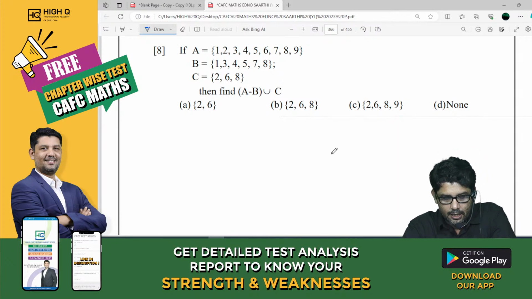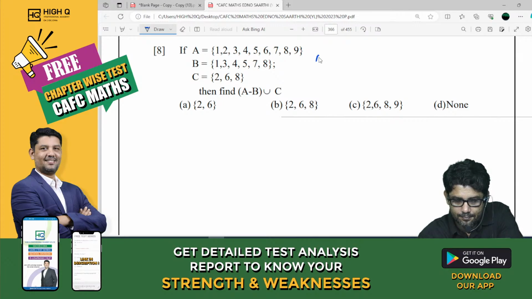Okay. Can you do this? A minus B union C. Tell me, what is A minus B?